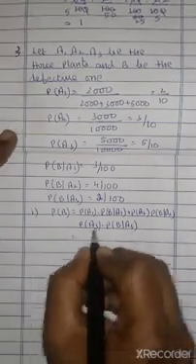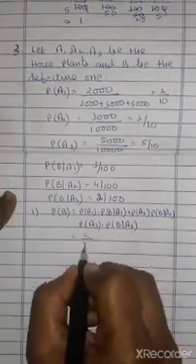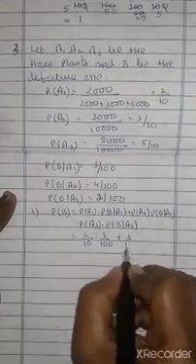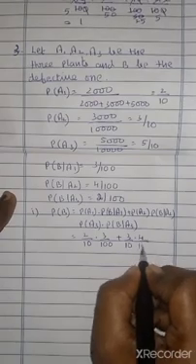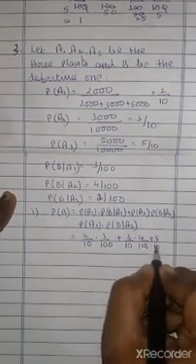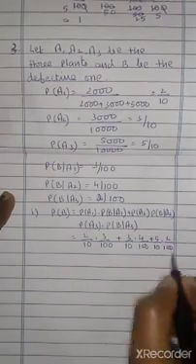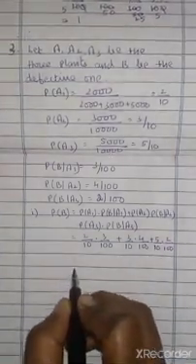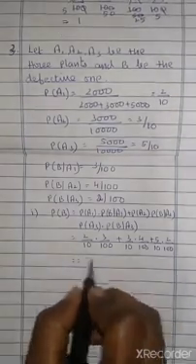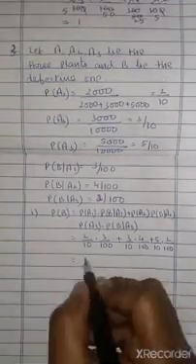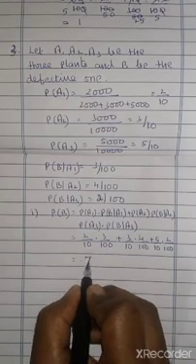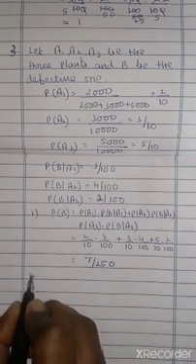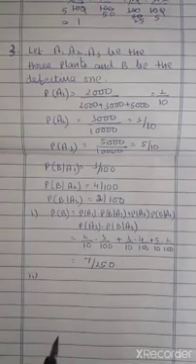Simplifying, you get 2 by 10 into 3 by 100 plus 3 by 10 into 4 by 100 plus 5 by 10 into 2 by 100. You have to simplify this one. Don't use a calculator. If you simplify this, you will get the answer as 7 by 250. First subdivision completed.